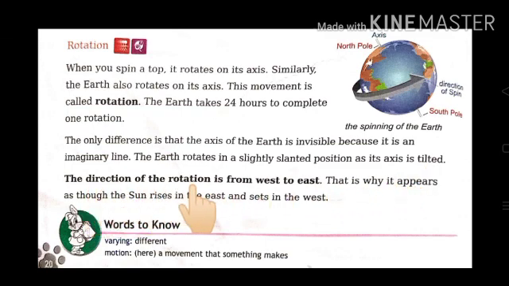The direction of the rotation is from west to east. That is why it appears as though the sun rises in the east and sets in the west.